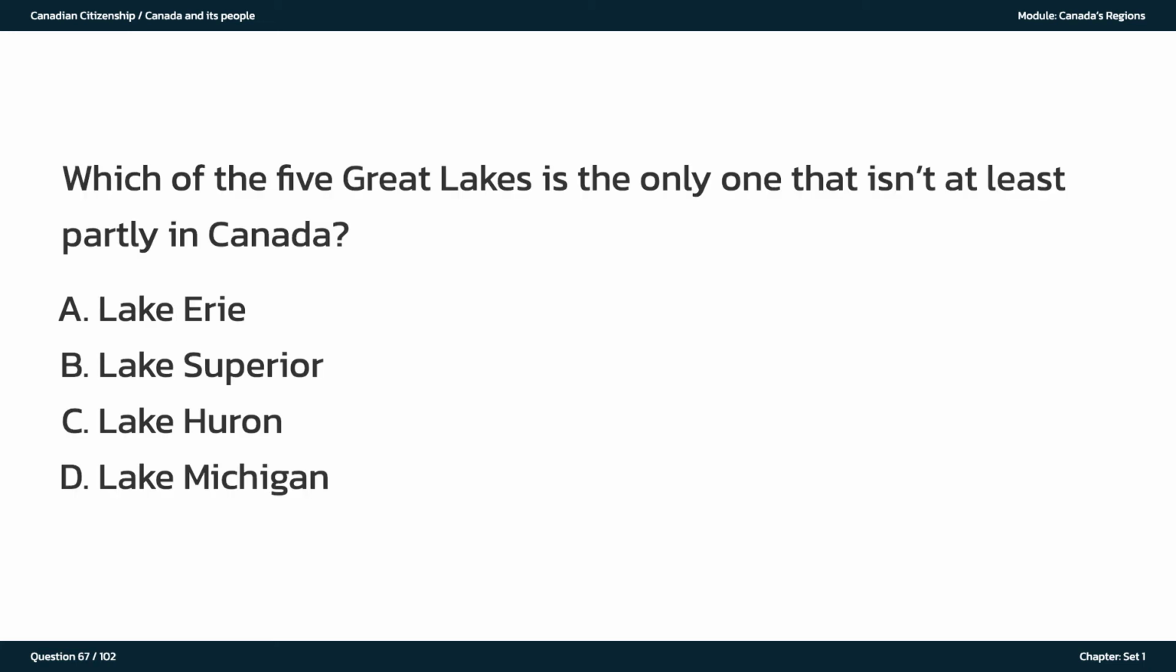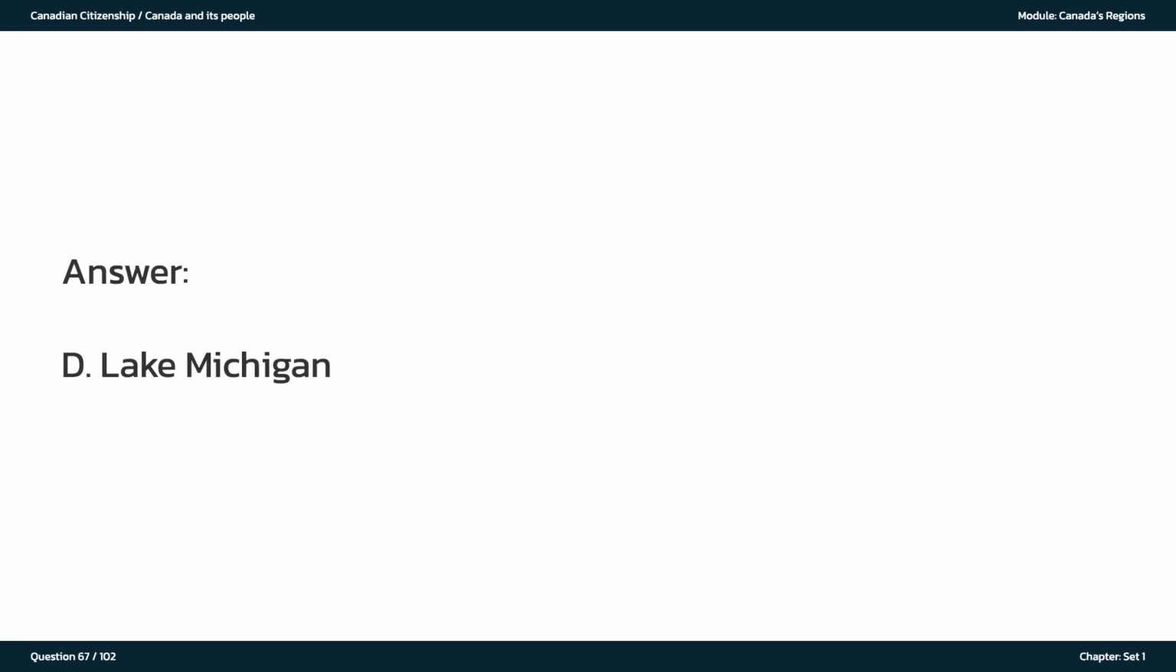Which of the 5 Great Lakes is the only one that isn't at least partly in Canada? A. Lake Erie. B. Lake Superior. C. Lake Huron. D. Lake Michigan. The answer is D. Lake Michigan.